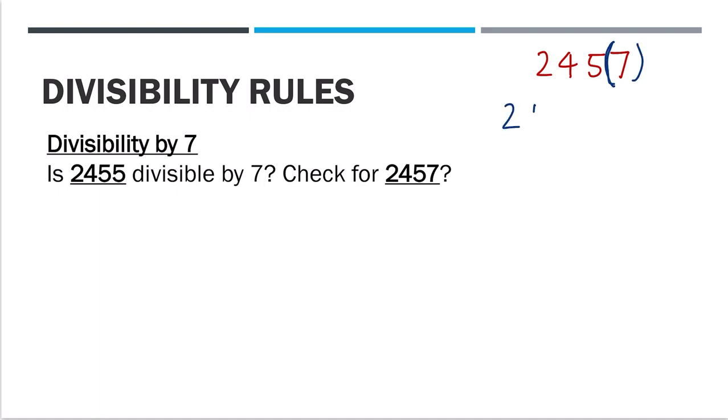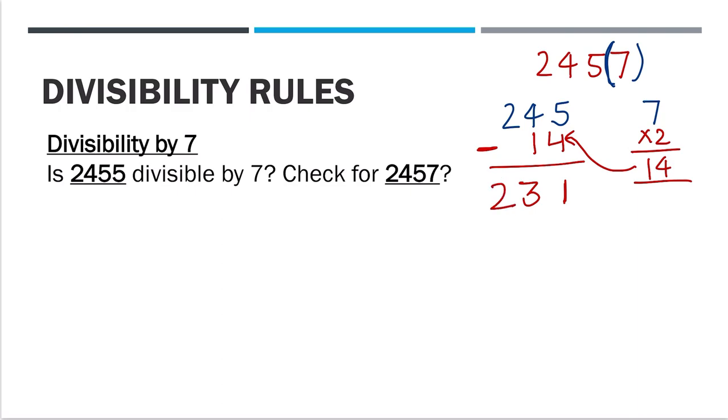Separate these parts. 2, 4, 5 will come here and 7 will come here. I'm just separating the last digit and the remaining digits. Now multiply the last digit by 2. What you will get? 14. Bring it here. 14. Now do the subtraction. 231. I hope this is clear. We have separated the last digit and the remaining digits, multiplied the last digit by 2, then subtracted that from the remaining digits, and now we have got 231.